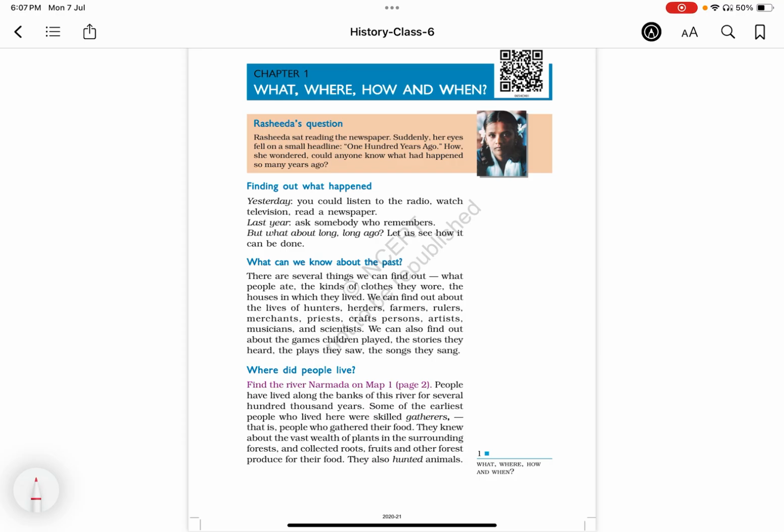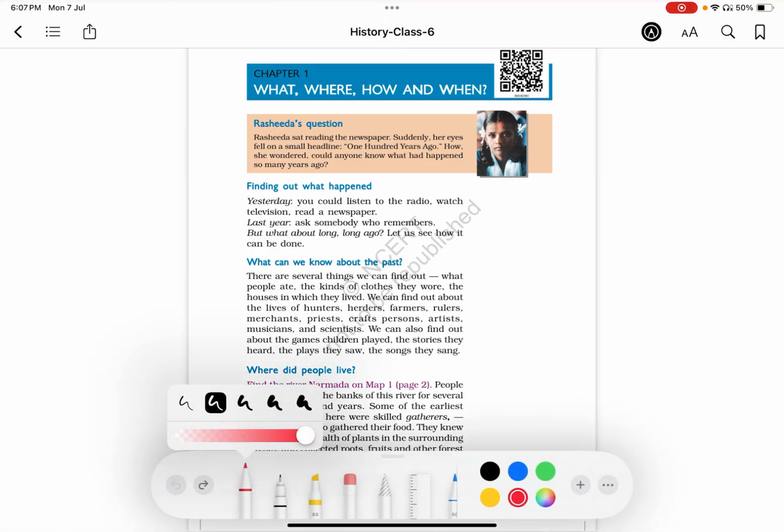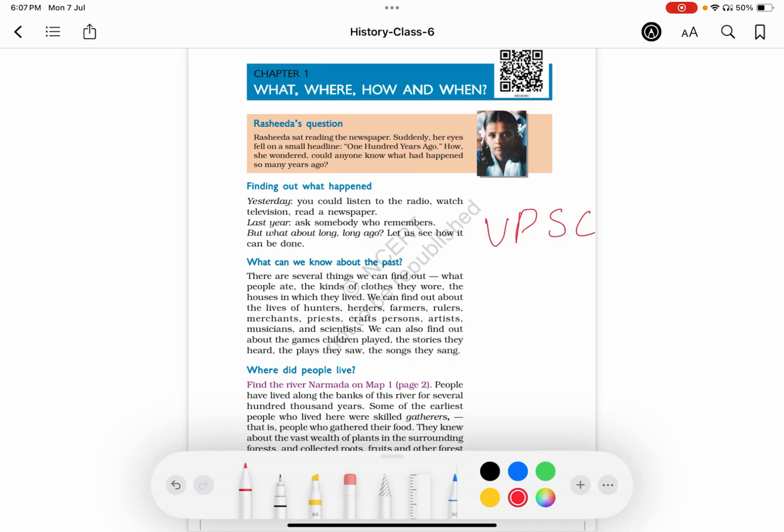One, what we will be studying in this course is what UPSC asks. What UPSC asks from this particular chapter means what aspects of the questions can be asked from the UPSC point of view from this specific chapter.